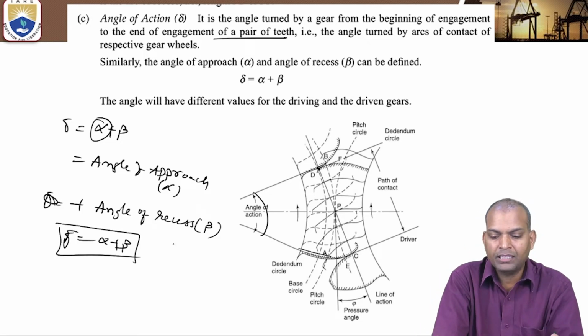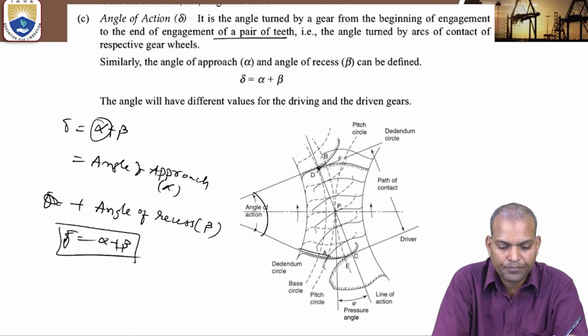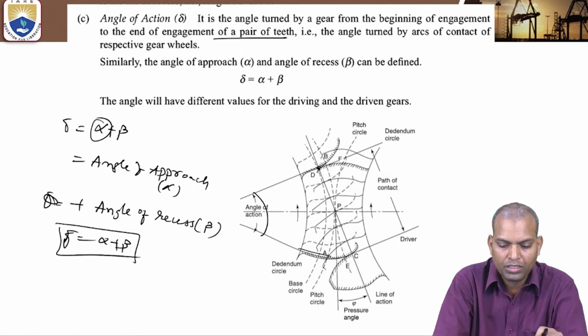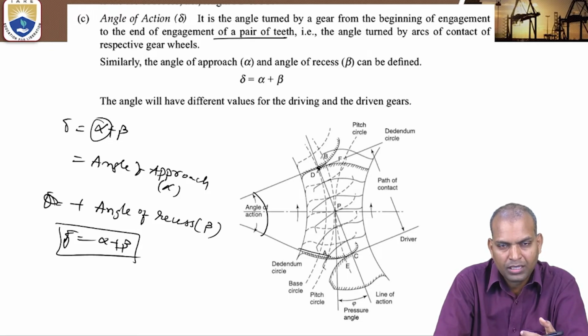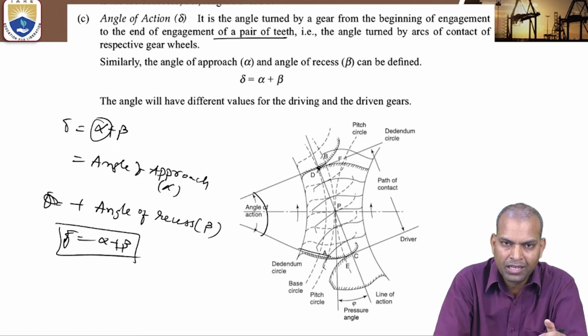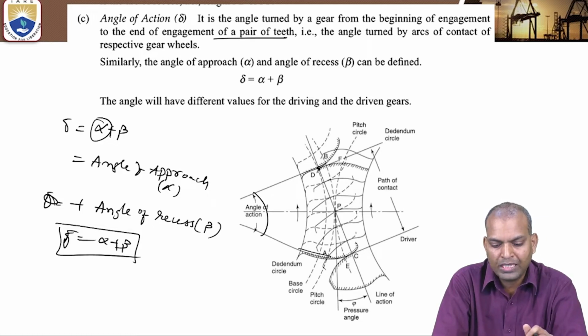So it is the angle turned by the arcs of contact of the respective gear wheels. The angles of action for driver and follower have different values, depending on smaller or larger diameter. It is the same only when the two wheels have an equal number of teeth.